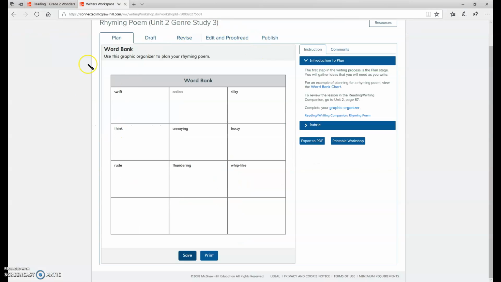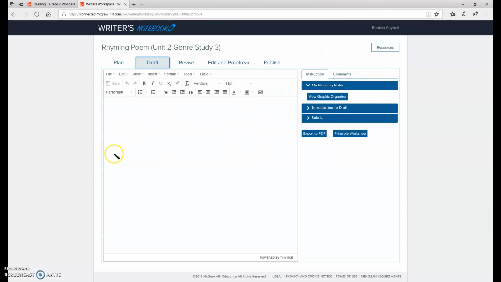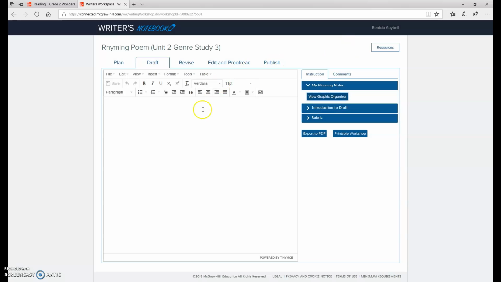Finally, you're going to come back here and you're going to go to the second tab and hit draft. Now this is where you're actually going to type. Now, really cool, over here if you hit view my graphic organizer, it'll pull up all those cool words that you wrote down. And you can now write your poem.